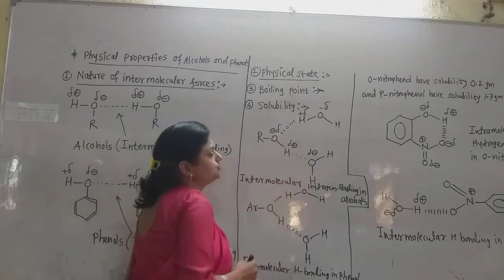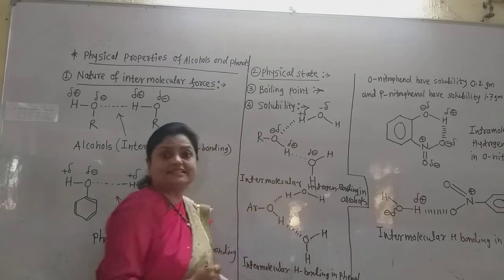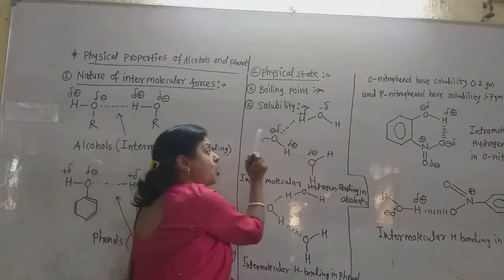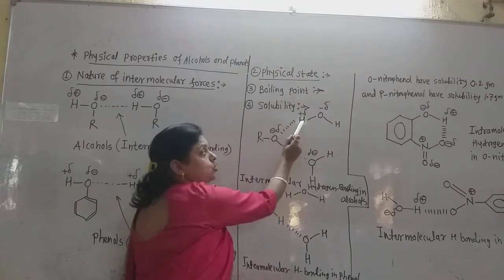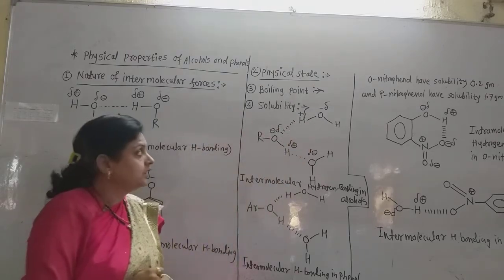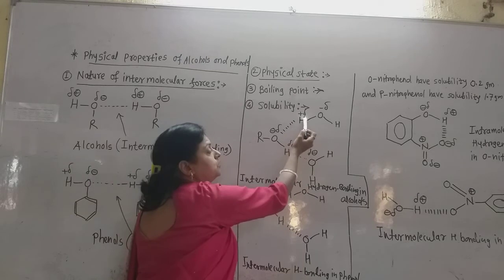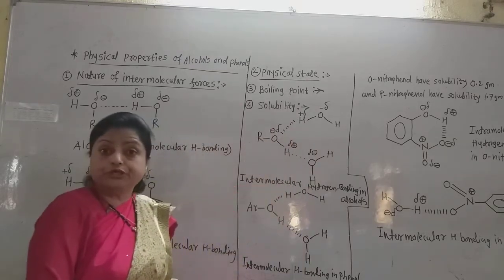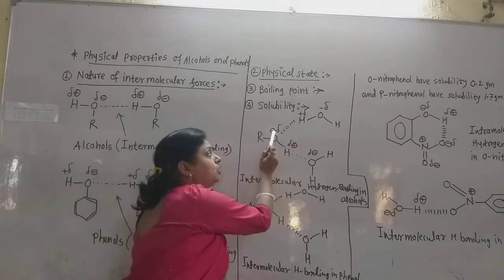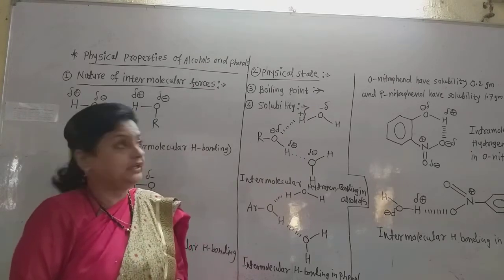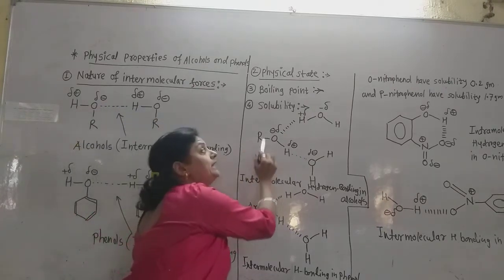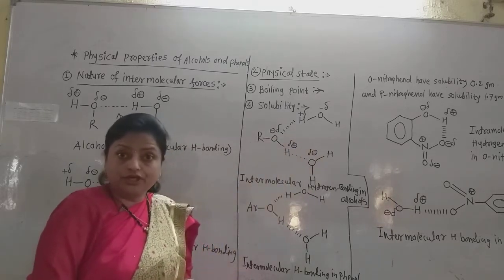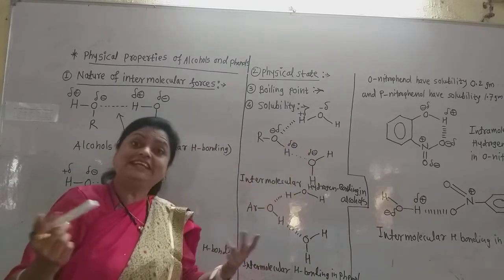This is the hydrogen bonding I show here, between the oxygen of the alcohol molecule and hydrogen of the water molecule. Because the hydrogen atom of the water has a partial positive charge and the oxygen atom of the alcohol molecule has a partial negative charge, there is a strong attraction between the solute and solvent molecules. Due to that the solubility increases.